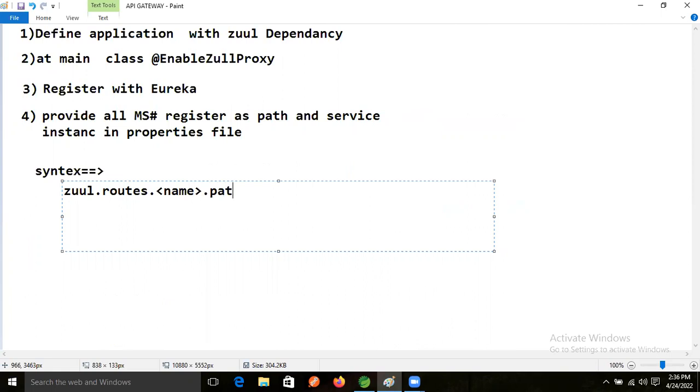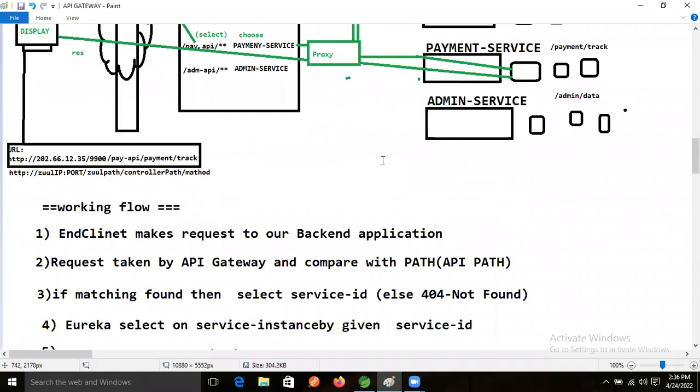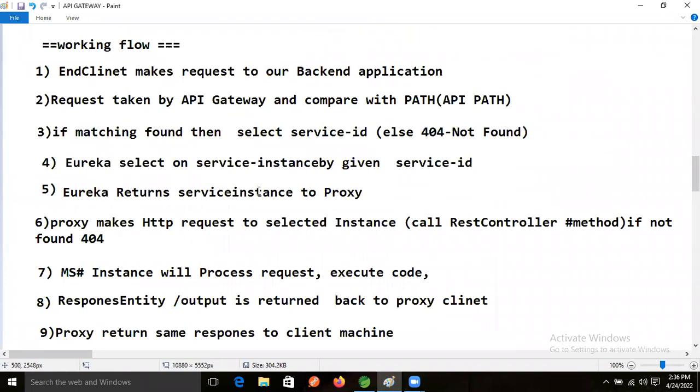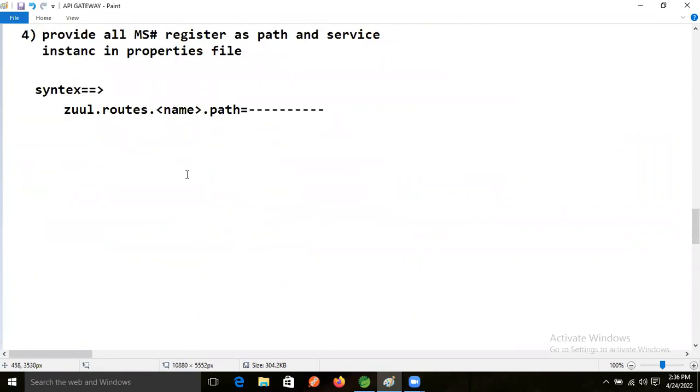Then we give the path. In the path we give things like the order API, the payment API, and the admin API.